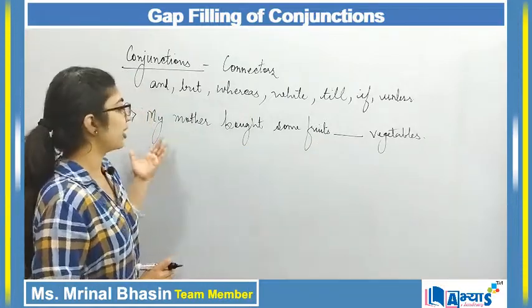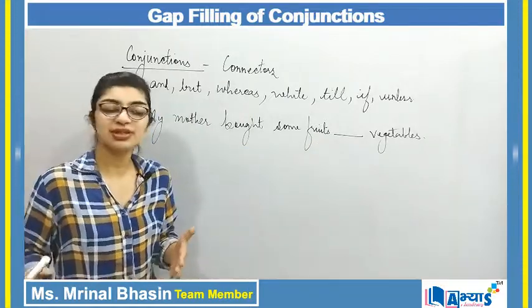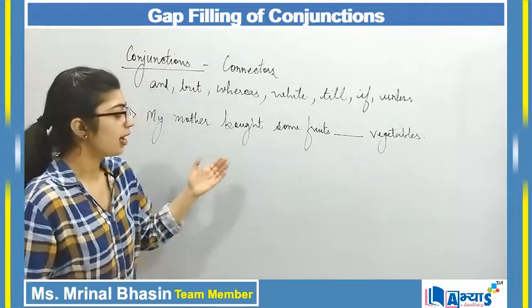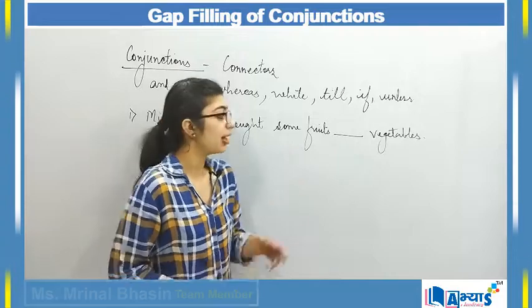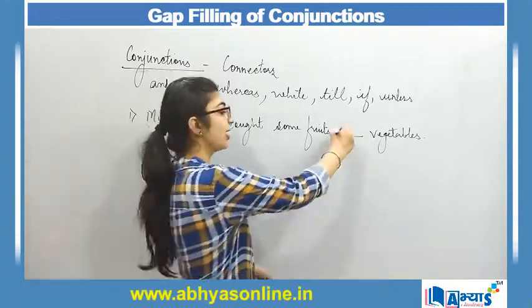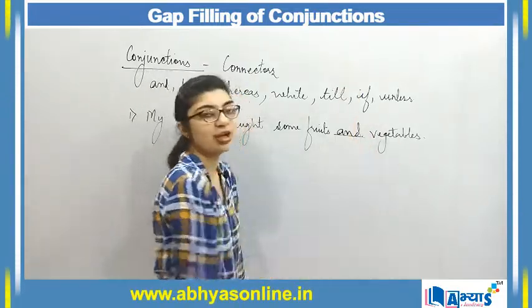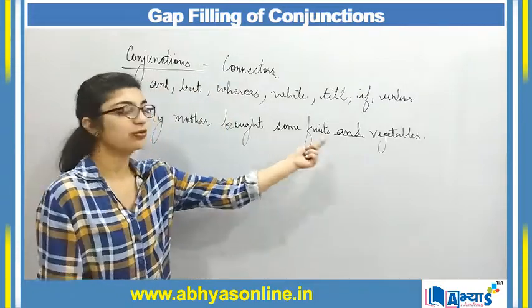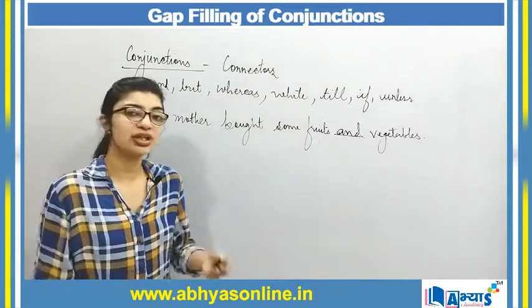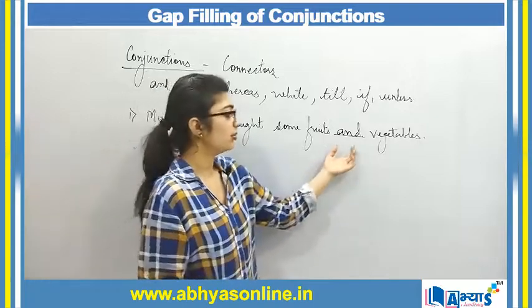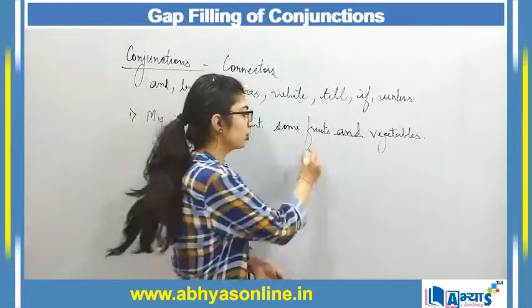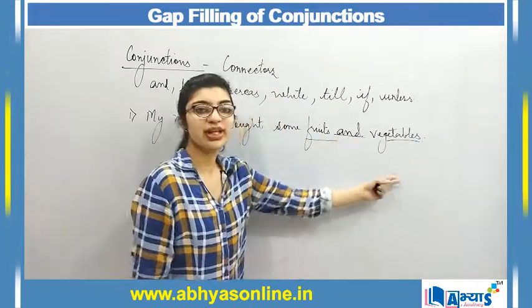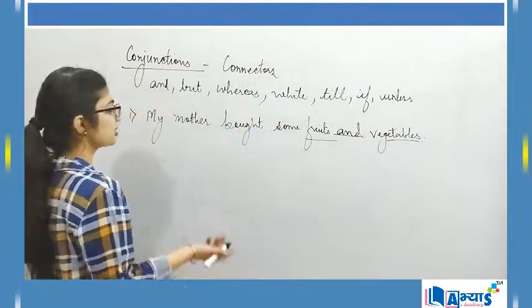If I say my mother bought some fruits but vegetables, it does not make correct sense. My mother bought some fruits or vegetables, again makes no sense. My mother bought some fruits and vegetables, definitely that will be right, because I'm talking about fruits and vegetables, and those are the things that my mother bought. So I will be making use of "and" in order to connect fruits with vegetables. Both are nouns, so it is used to connect two nouns. So this was the first example.